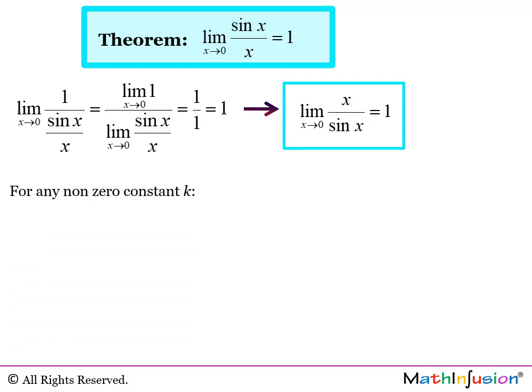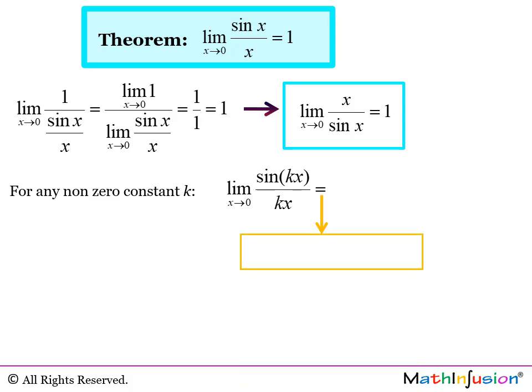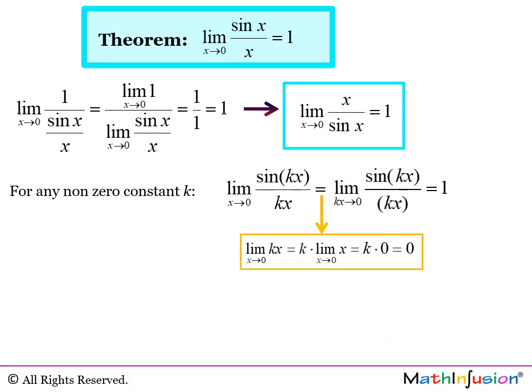Let's see another variation. Assume that k is a non-zero constant. Then, let's figure out the limit of sine of kx over kx when x approaches 0. I can replace x by kx at the limit, because the limit of kx when x approaches 0 equals k times the limit of x, which is k times 0, which is 0. Let's replace x by kx under the limit, and we get that.